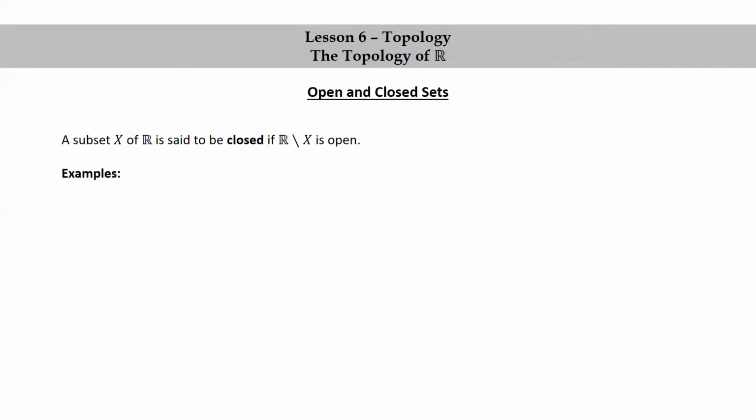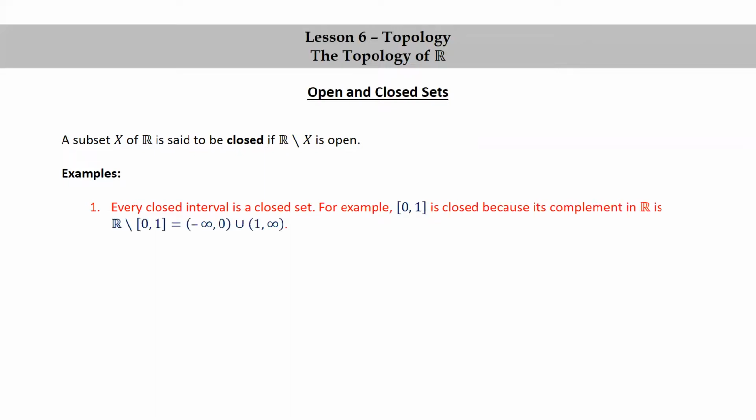Let's look at some examples. Every closed interval is a closed set. For example, the closed interval from 0 to 1 is closed because its complement in R is the union of the two infinite open intervals, (negative infinity, 0) union (1, infinity).